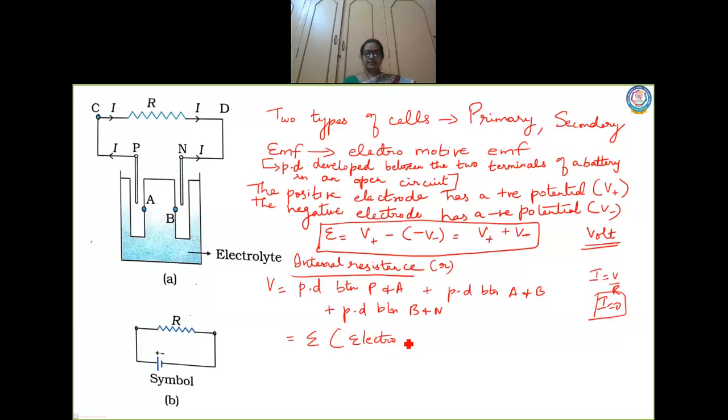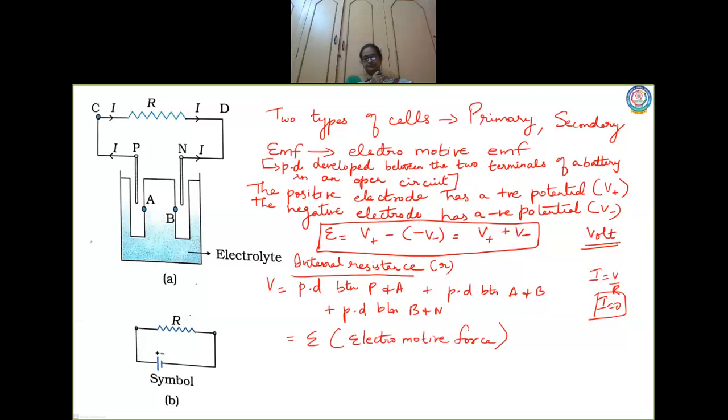So this is electromotive force when the resistance is considered to be infinite. Exactly whatever voltage is produced due to the chemical reaction becomes the EMF in an open circuit, or when the resistance is considered to be infinite.